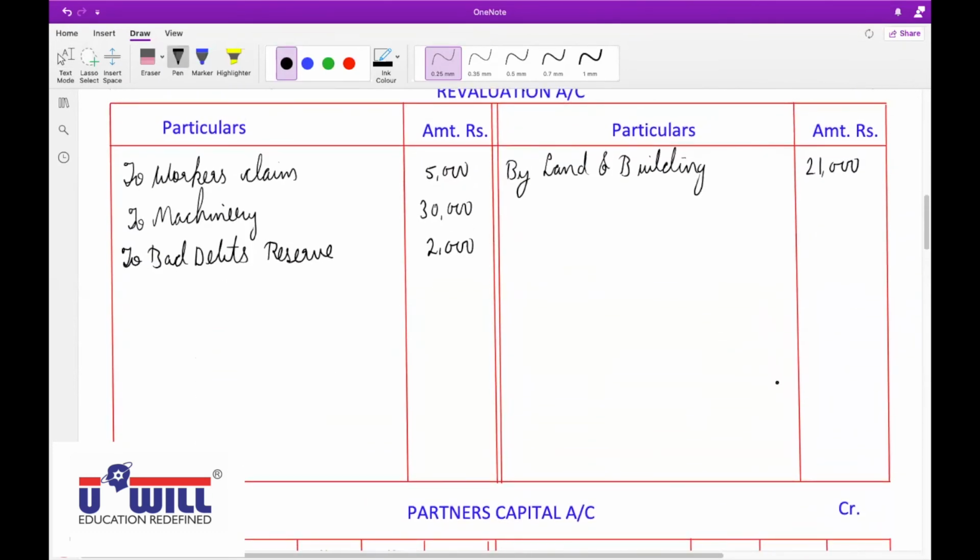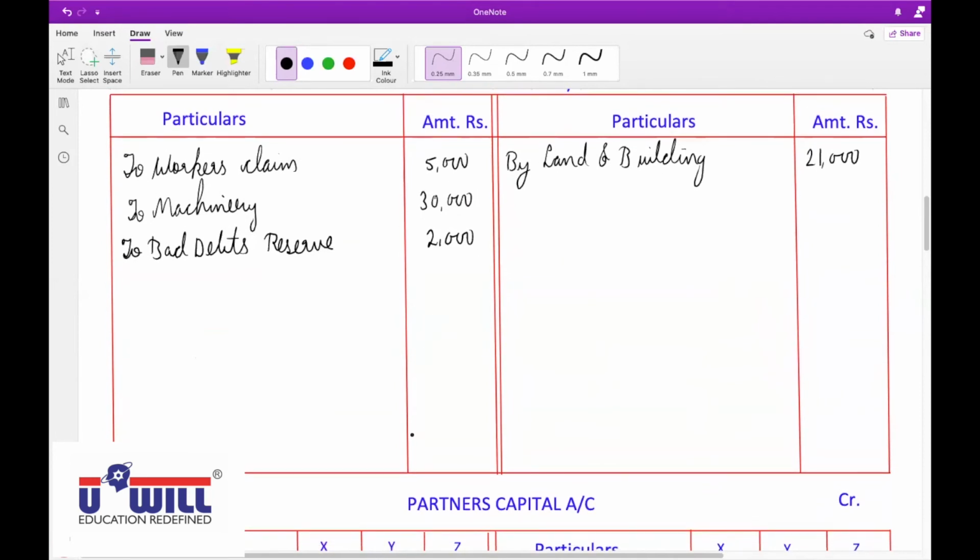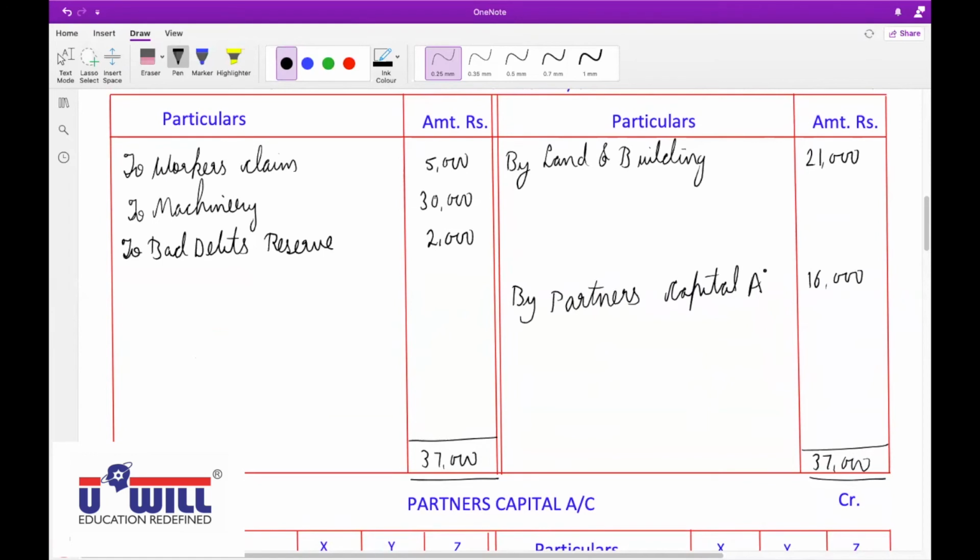Now we will do the balancing. So the debit side is more, 37,000 on both sides, minus 21,000, so 16,000 by partners' capital account. You'll distribute between X, Y, and Z in old ratio 3:3:2.